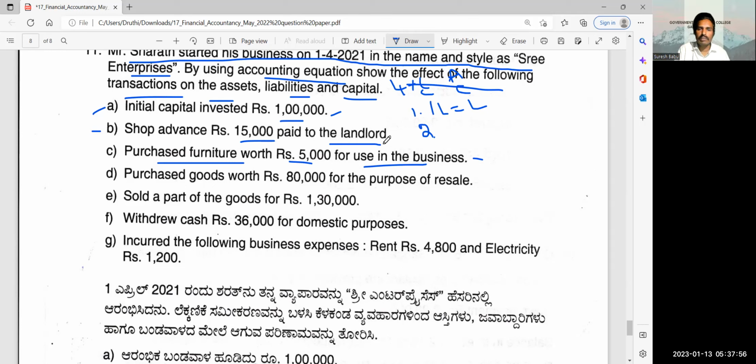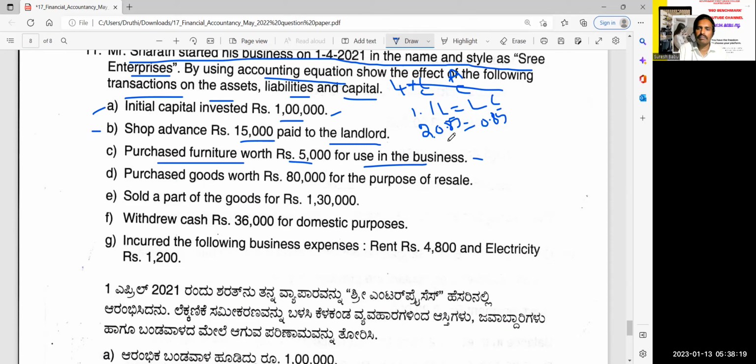So 15,000 rupees paid to landlord, this is shop advance you are paying, correct? From 1 lakh, if you subtract 15,000, you get 85,000, right? Cash 1 lakh minus 15,000 means 85,000.